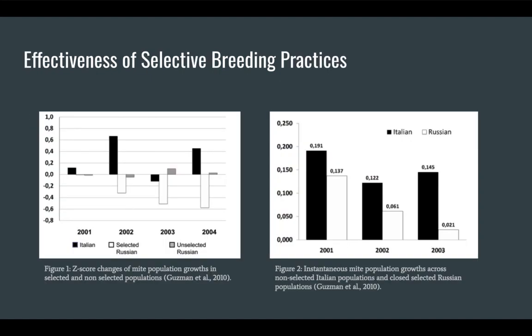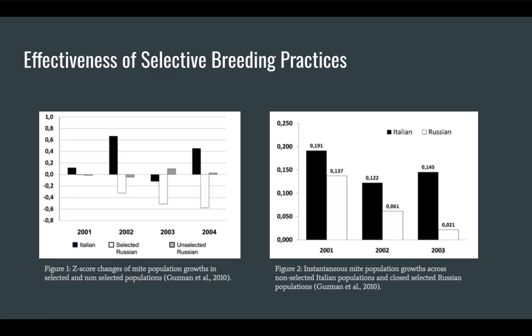The effectiveness of selective breeding processes. During an experiment, closed selective breeding of Russian Apis mellifera queens resulted in a largely negative trend for mite population growth within the hive. Each line that was bred within this population was tested and propagated to ensure maximum Varroa resistance. Each year of this project, the Russian group had more negative z-score than the last, which is the desired result of this experiment.